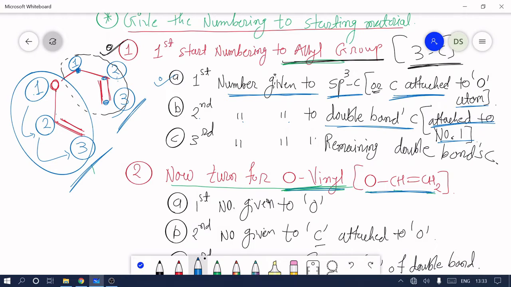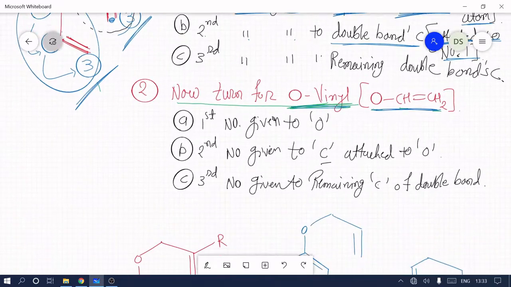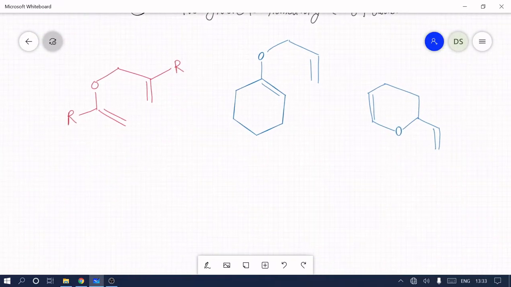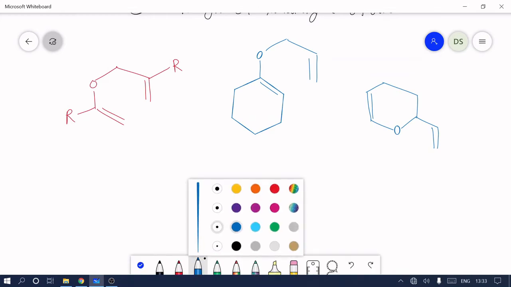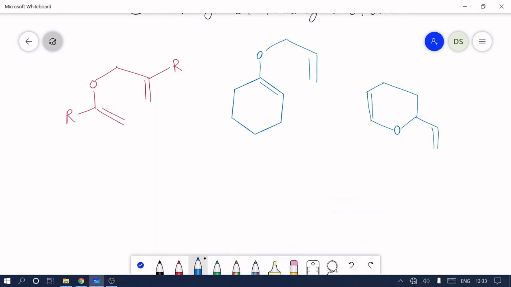So we practice some structures to give the numbering. First we identify the functional groups. Here oxygen is attached to two functional groups, that is 1 and this is the 2. We do not bother about this R group. We only focus on these two functional groups. One is vinyl and another is allyl.